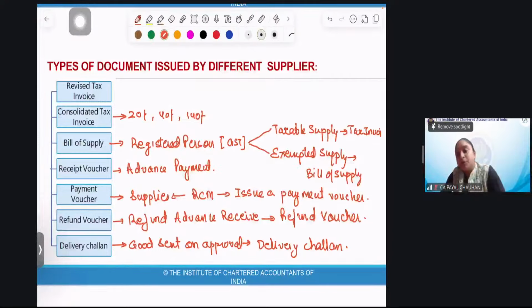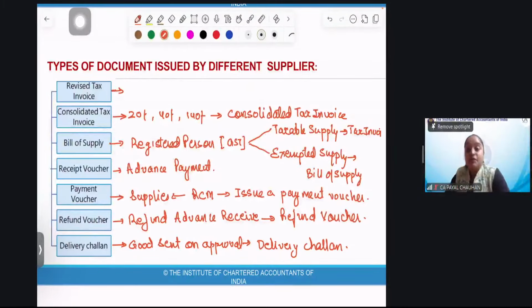If the recipient does not want an invoice and he is not even registered, then we can issue a consolidated tax invoice. That is, at the end of the day, I'll make a total of 20, 40, and 140, and I'll issue a consolidated tax invoice. So it becomes easy for the supplier when the supply he is making is below 200 rupees and it is made to an unregistered person and the person does not want the invoice.